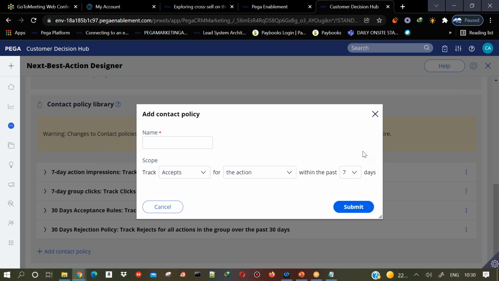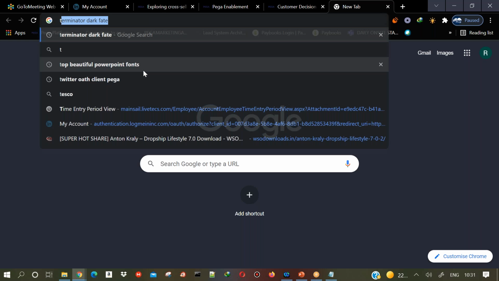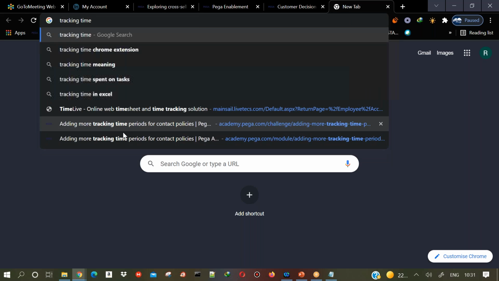Let us say you have a business requirement where they say in the last 3 days, or in the last 20 days, if the customer has accepted, don't show. Or let us say in the last 1 day, if the customer has accepted a particular offer, don't show that offer again. Then how will you select here? Because there is only 7 and 30. So there is a certain link which you have.